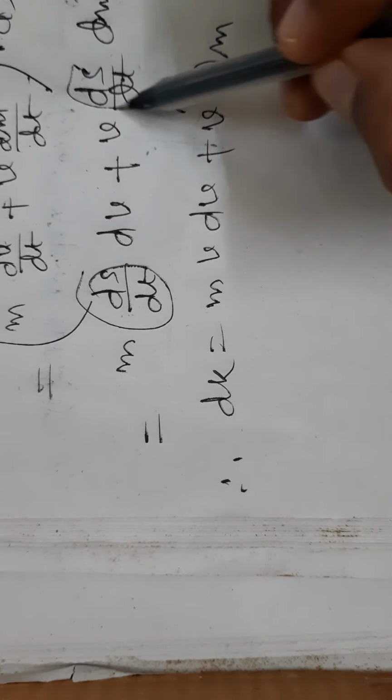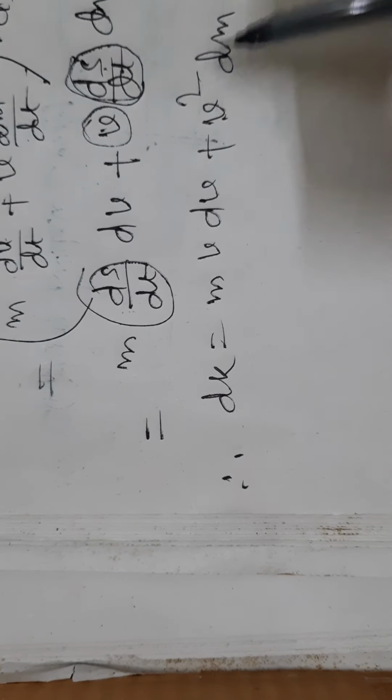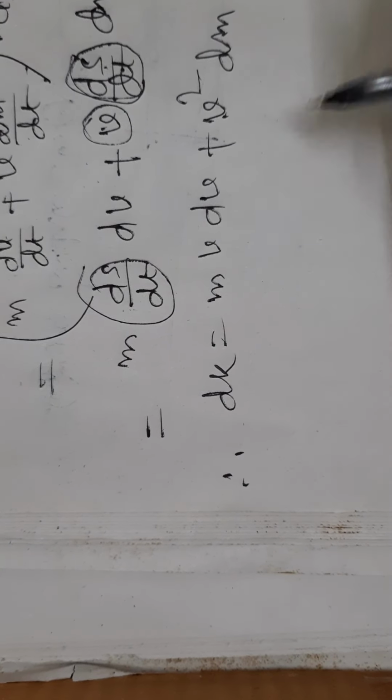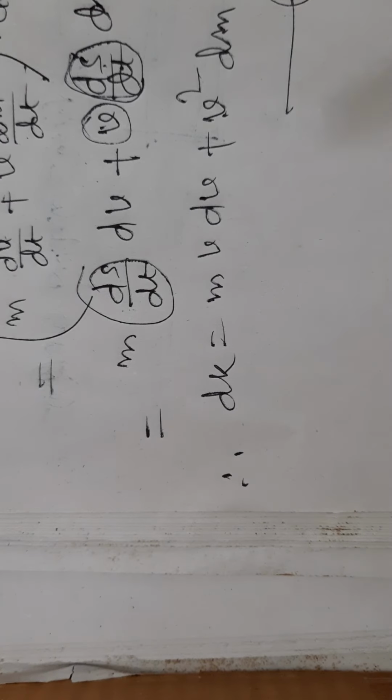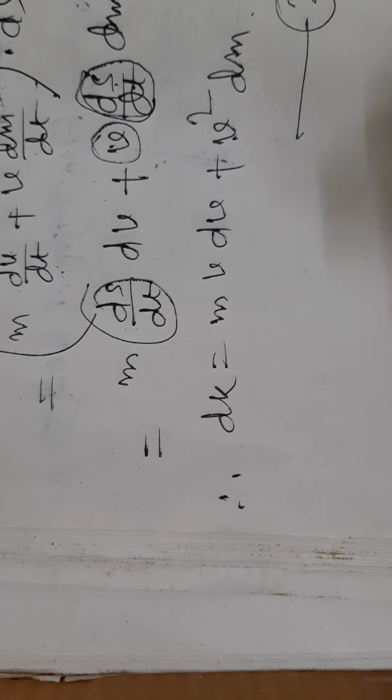Why v square? Because ds/dt equals v, and v into v equals v square, times dm. This is equation number 2.